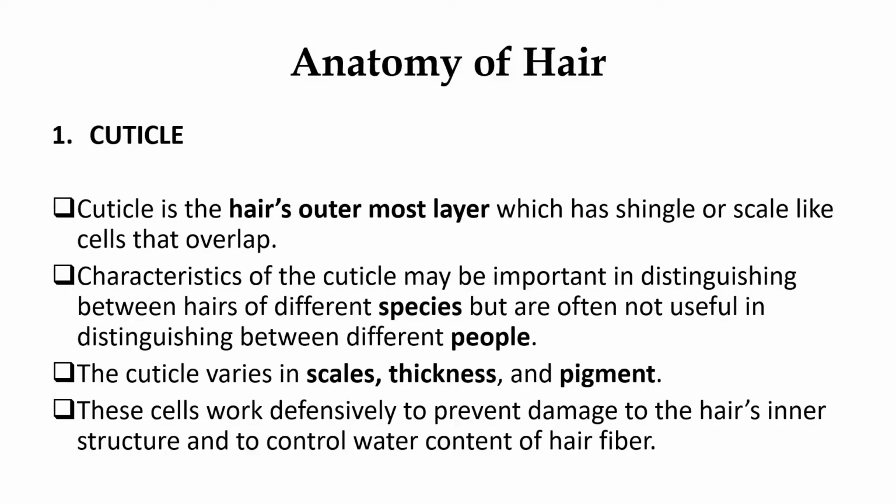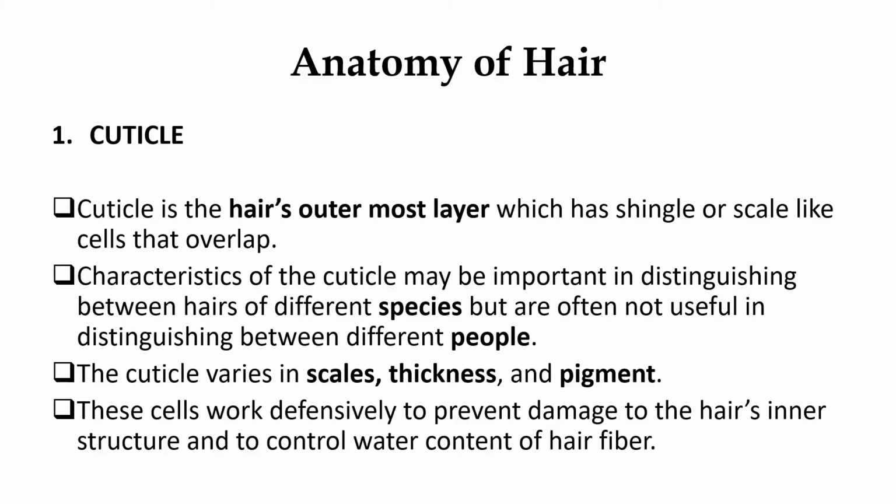The cuticle varies in the scale. Now how are you going to differentiate between them? By measuring these three components: scales, thickness, and the pigment. Pigment is a colored substance, often present as melanin, which imparts color to your hair.